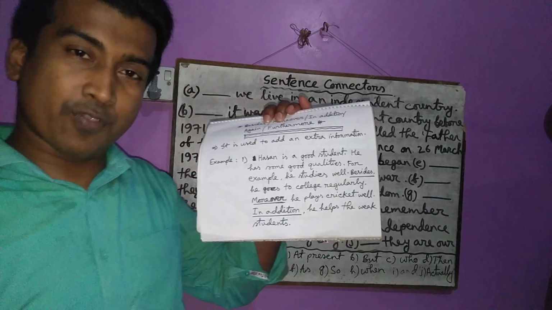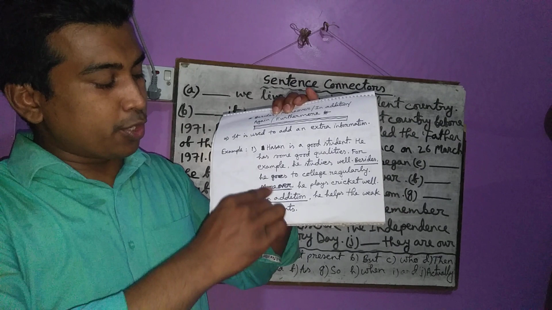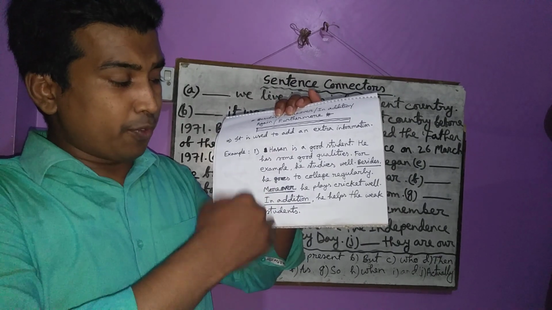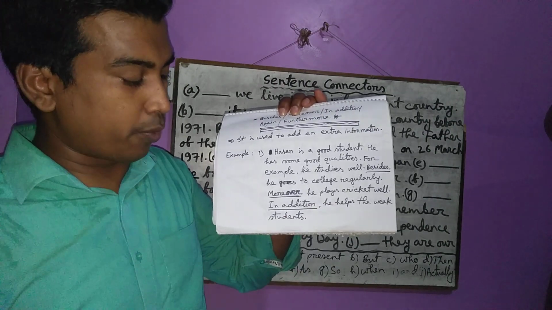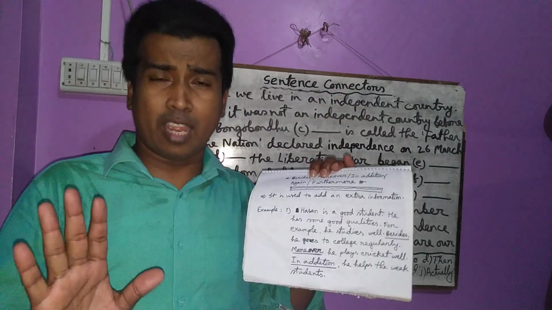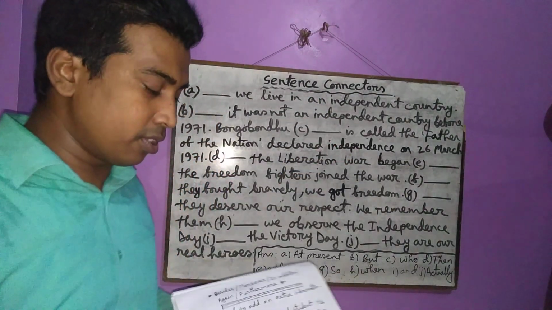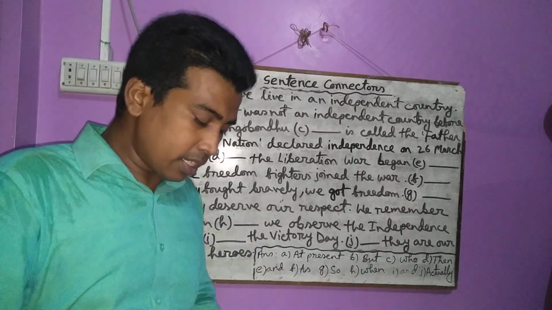It is also an extra information. If it is also an extra information, you have to write moreover. Then if you get more, then you have to write in addition. In addition, he has the weak students. Have you understood? I think you have understood.